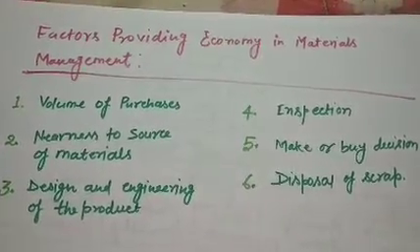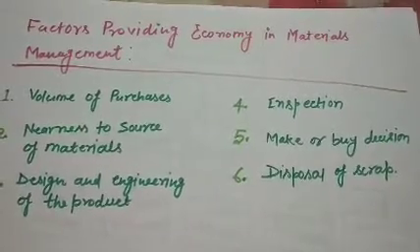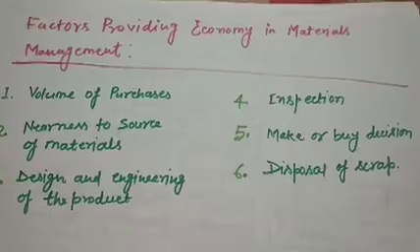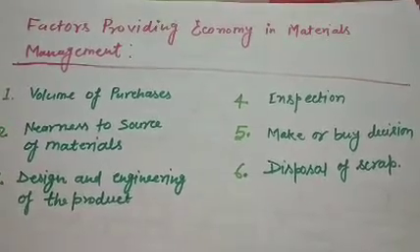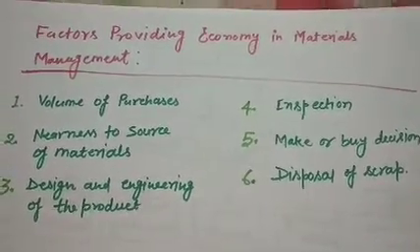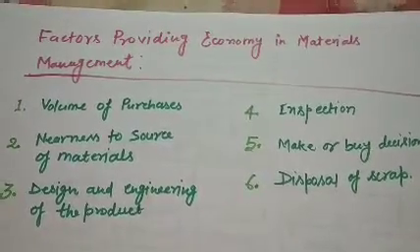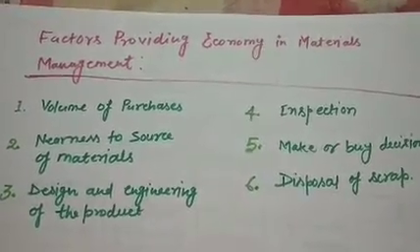Now, the fourth is inspection. How does inspection matter? Inspection of the materials before placing orders and many other measures prior to actual procurement of materials leads to sufficient economy.